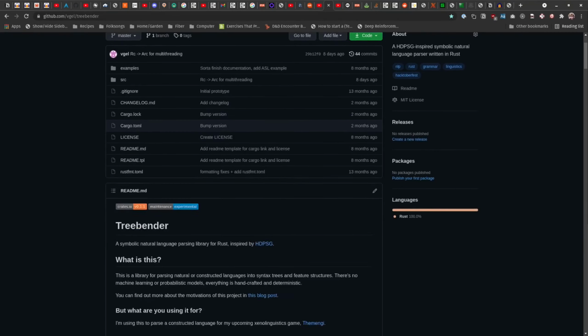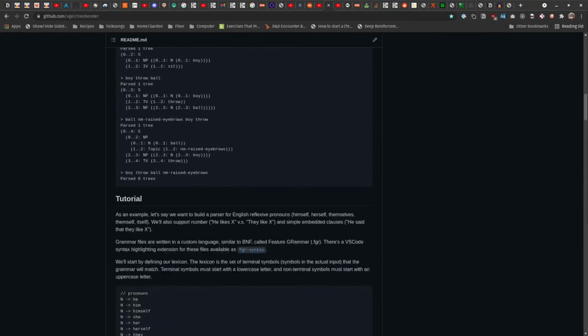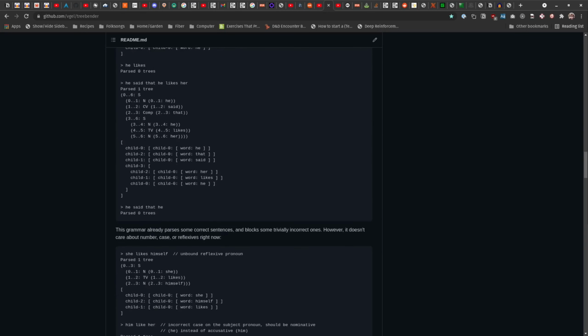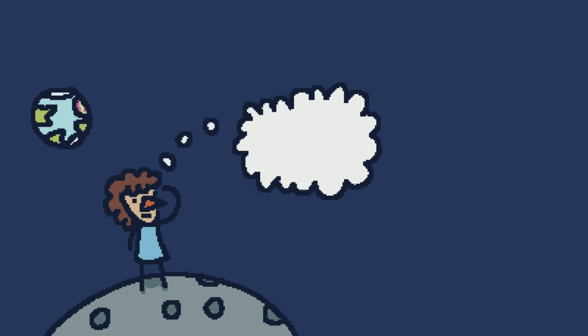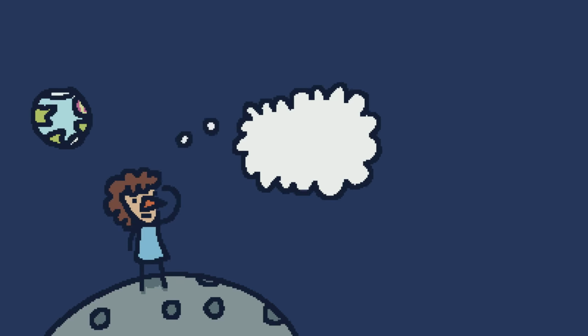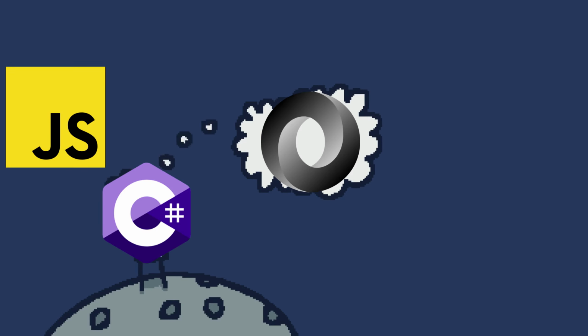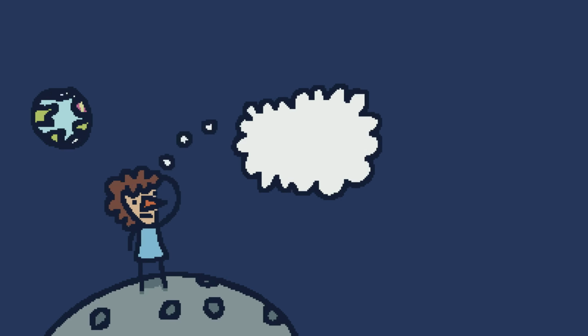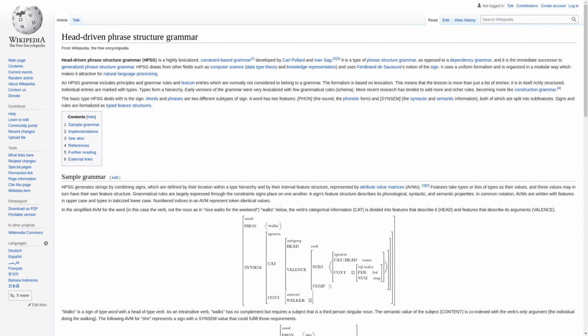The library is called TreeBender, and you can go look at it on GitHub if you want. Link is in the description. But basically it's a parser. A parser, you say? Why did you need to write that? There's parsers everywhere, in every language. They parse JSON and C# and JavaScript and... Well, this isn't just any parser. It's a special parser. A head-driven phrase structure grammar symbolic linguistic parser, to be precise.